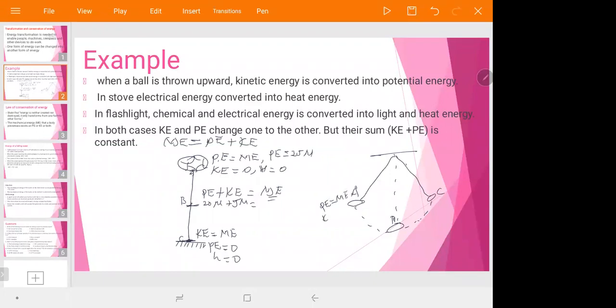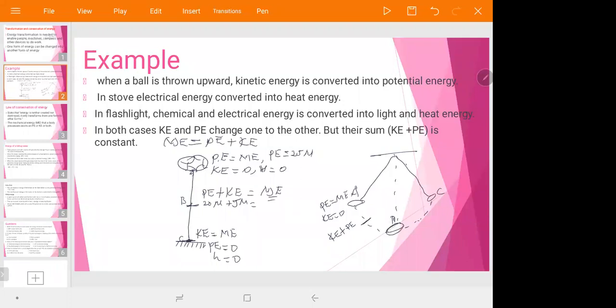Here its kinetic energy is equal to 0 because it is at rest. There is no speed. Between these points, it has both kinetic energy plus potential energy, okay?